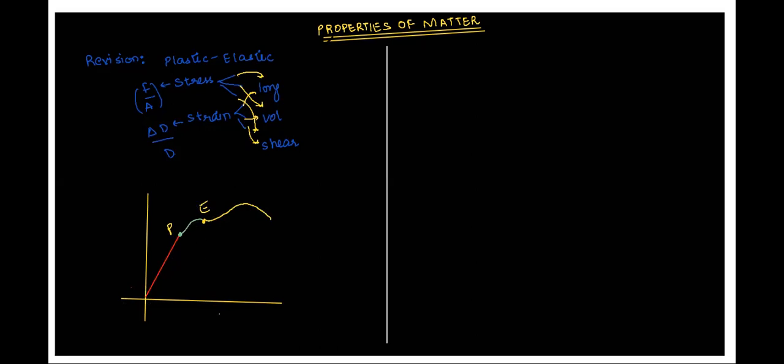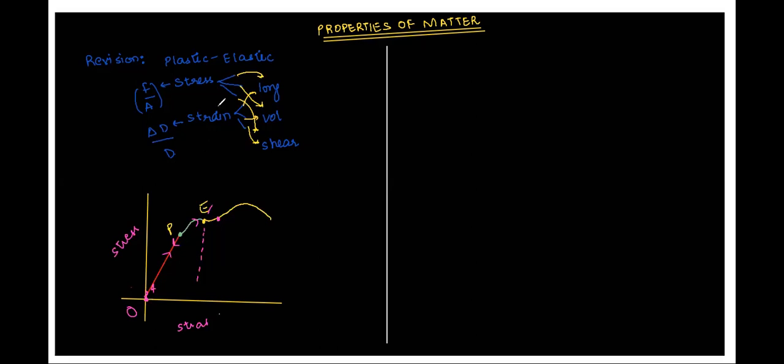So this is the graph between stress and strain. We had learned that if the graph goes from O to proportional limit, then to elastic limit, it is very easy to come back to this same point O. But once the graph has crossed the elastic limit, it is no longer able to come back to the same position.